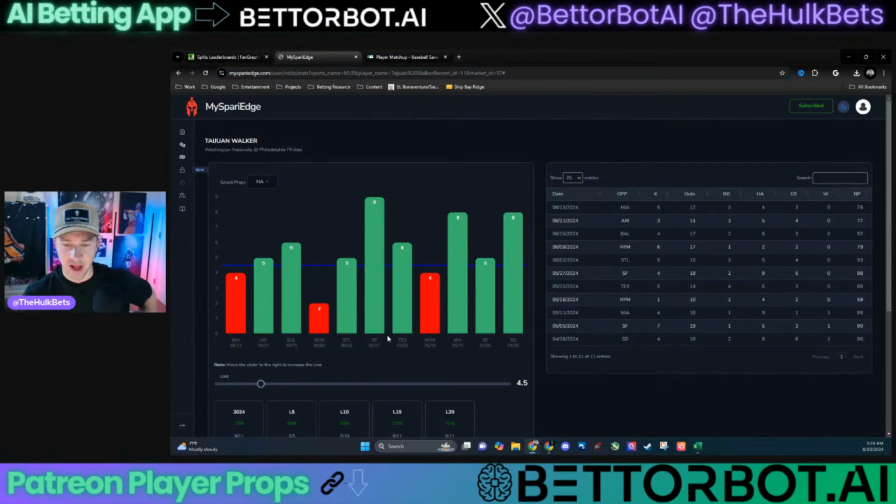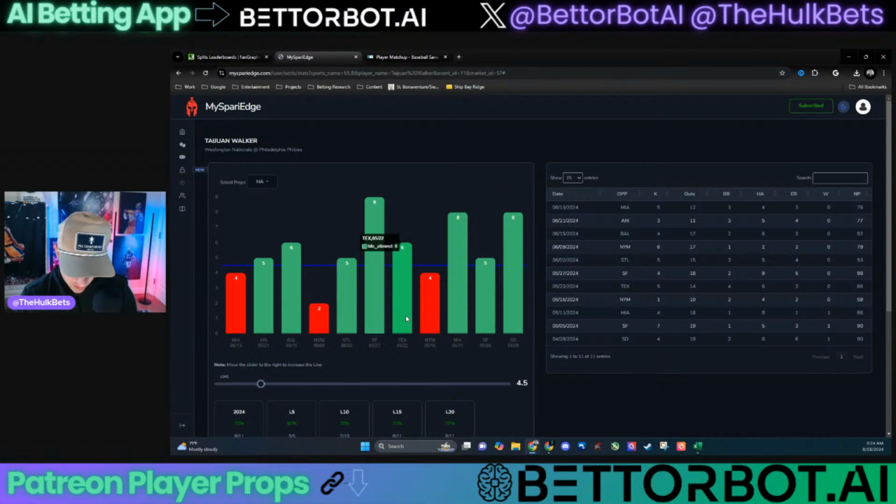At 4.5 could be a decent over play. If it's going to be 5.5, and let me see if I can find it on a different book that we might just not have access to. It might not be out yet. So at 4.5, it's a decent play to the over. Actually, decent alt line at 4+ too, if you're looking at that. If you notice, all but one game this season, he's been at 4+. Let me just see if I can pull this up for you guys here, because I'm just curious if it maybe just came out and it's just not on the tool yet.